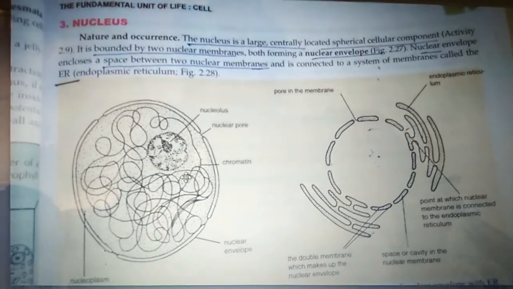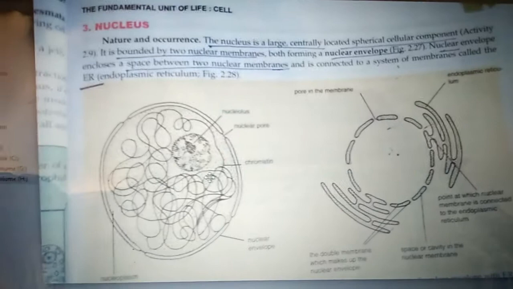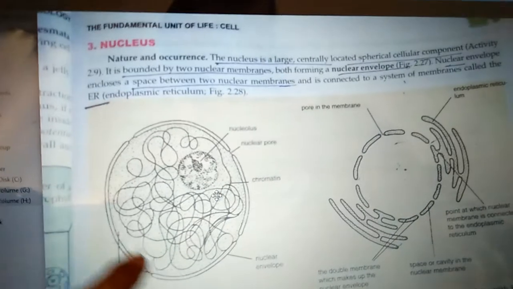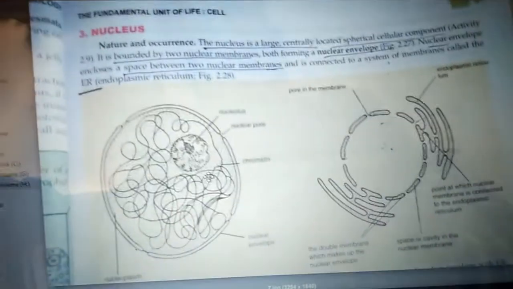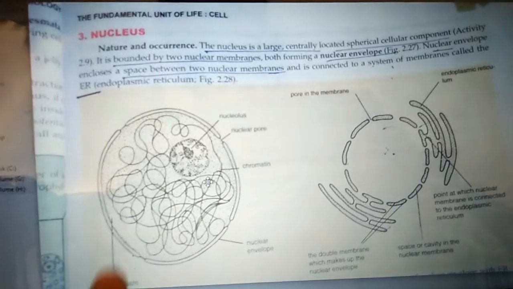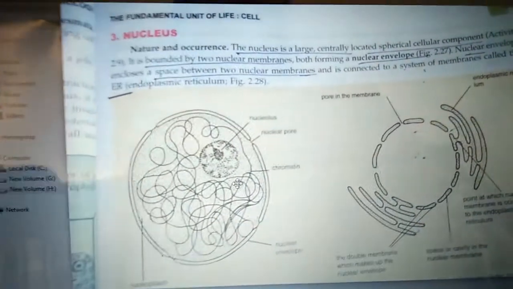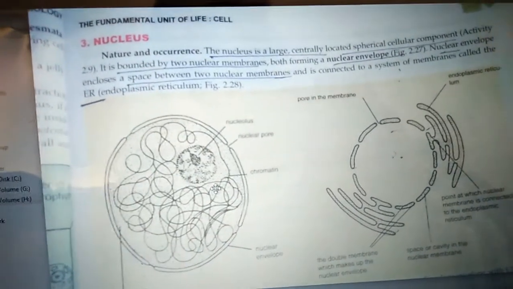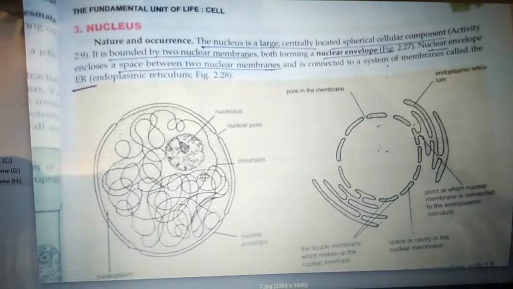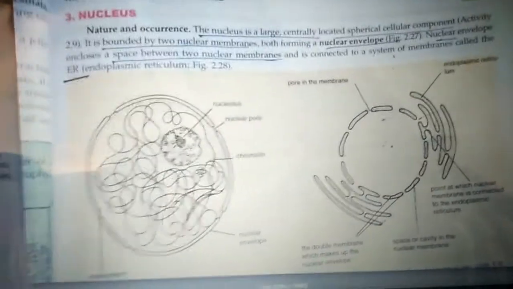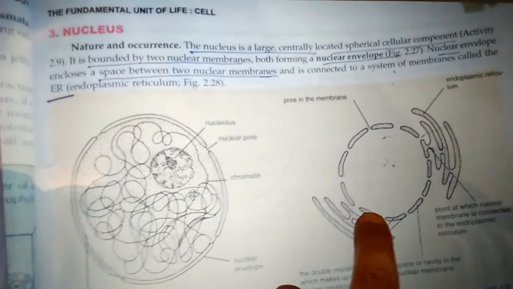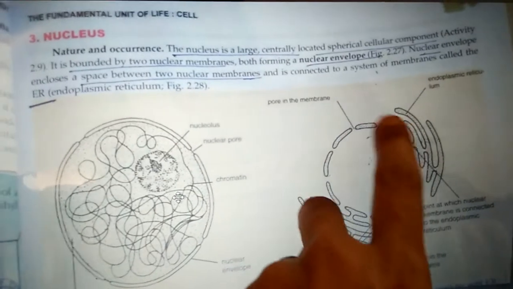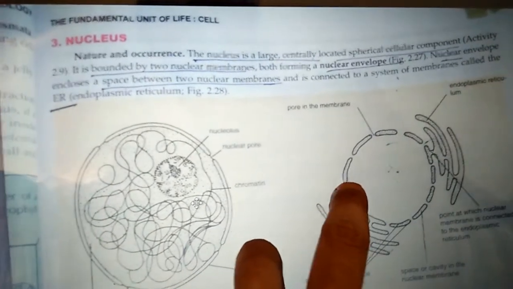So here we have diagram of the nucleus. Now see, if we study the diagram of the nucleus, nucleus has two membranes outside it. These are the two membranes. So nucleus is bounded by the two membranes and these membranes are called as the nuclear envelope. The two membranes which are present outside the nucleus are called as the nuclear envelope. And this nuclear envelope is not continuous, it is like this. Nuclear envelope has pores. It is not continuous throughout, there are two layers, one after the other. And here we have the pores.